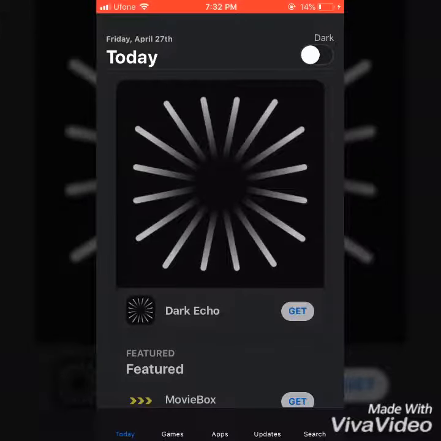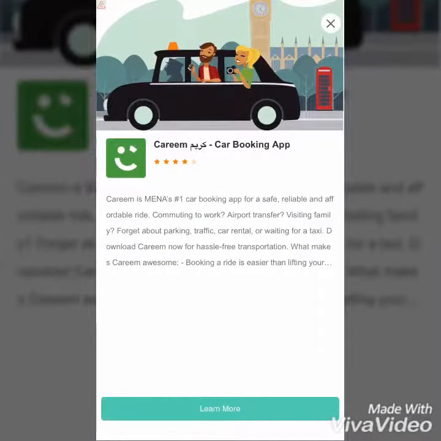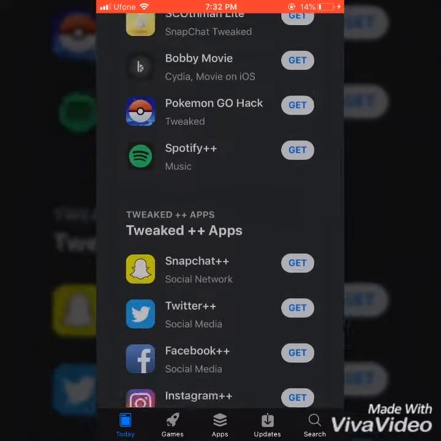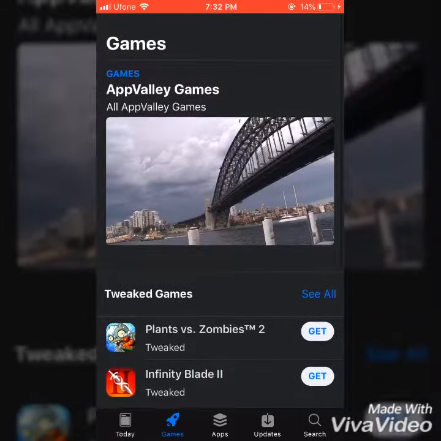As you can see the Appvalley here I have opened, and you can see it is finally working and everything seems to be fine. You can see everything is fine.